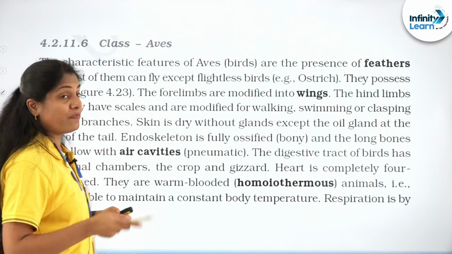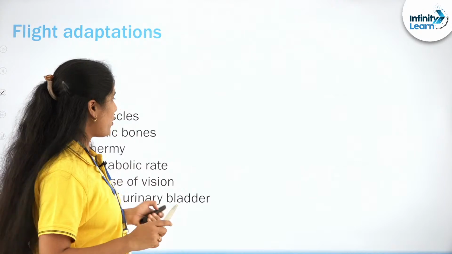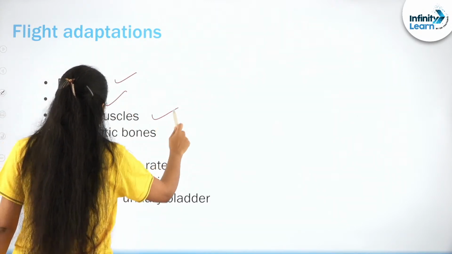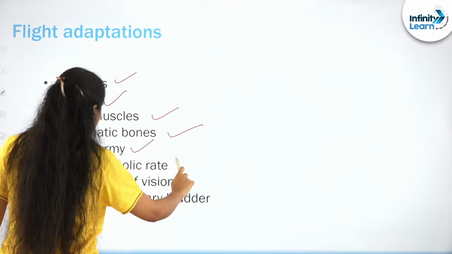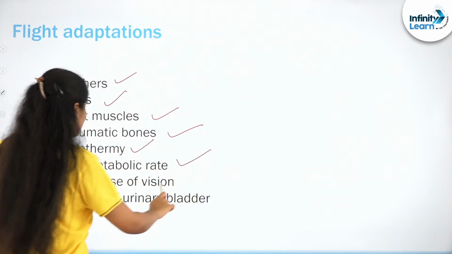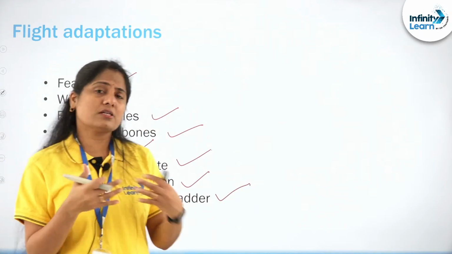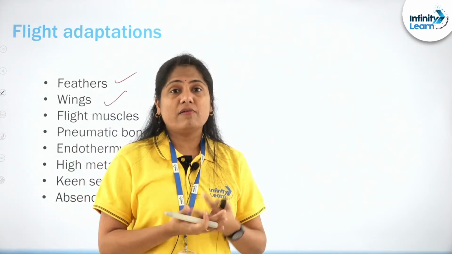So aves, flight adaptations are quite important. I made a table for you: feathers, wings, flight muscles, pneumatic bones, endothermy, high metabolic rate, keen sense of vision, absence of urinary bladder. Many organs they would have lost for the flight, right?